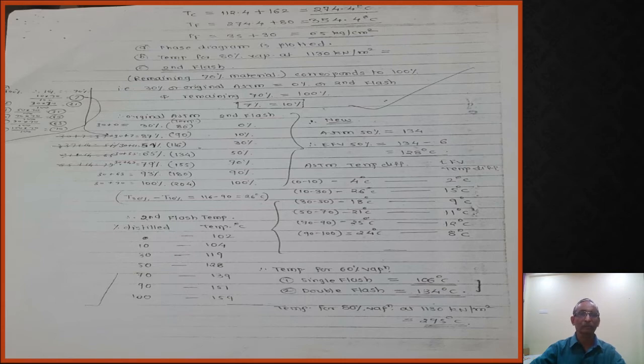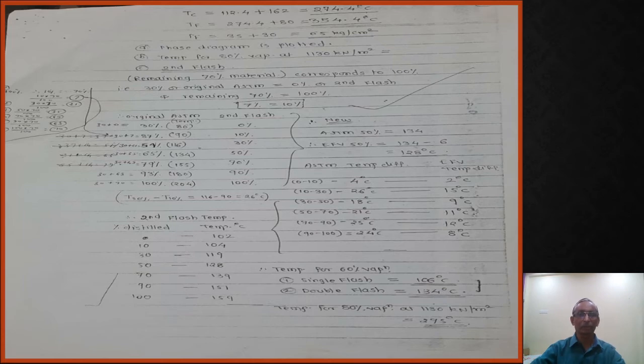So for the 30% temperature you have to report from the chart. It is not available in the given data. You have to plot the curve of ASTM data and from that you report it. So 0% corresponding to 30%, that is 86 degrees centigrade. Similarly for 10% you are going to add 7. 30 plus 7 is 37. 37% vaporized corresponds to how much temperature? That is 90 degrees centigrade. This is your 10%. Understand?